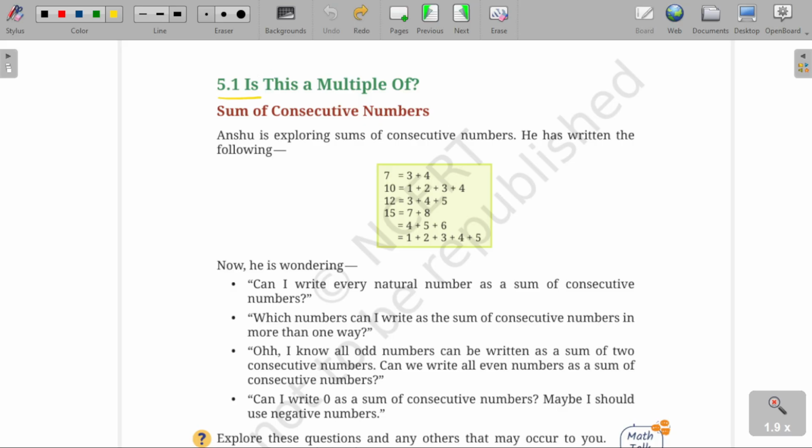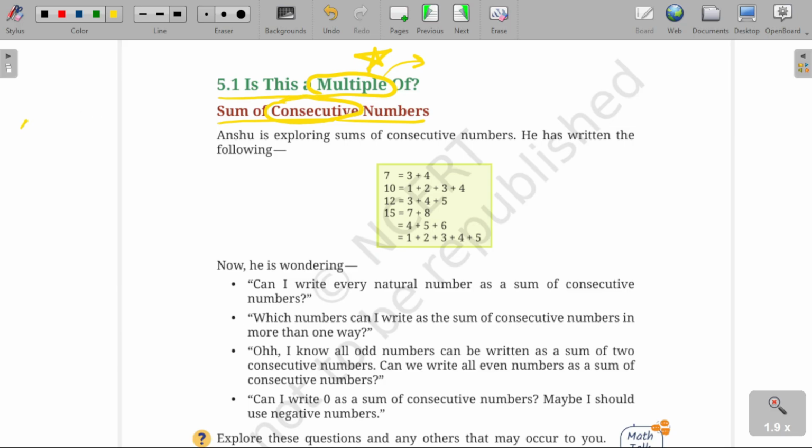So firstly, they have used the term multiple over here. I hope you are pretty aware about this topic, multiples. If you are not, go through the definition and then come back, okay? So, sum of consecutive numbers. The first topic is about the sum of consecutive numbers. I hope you are aware about consecutive numbers. So let me tell you what consecutive numbers are.